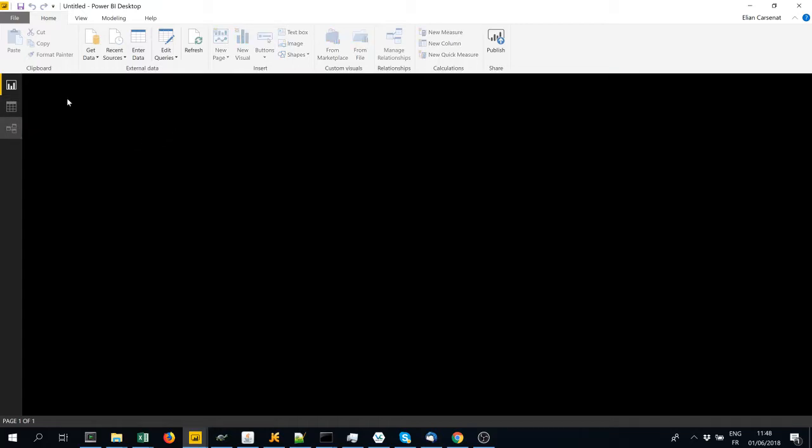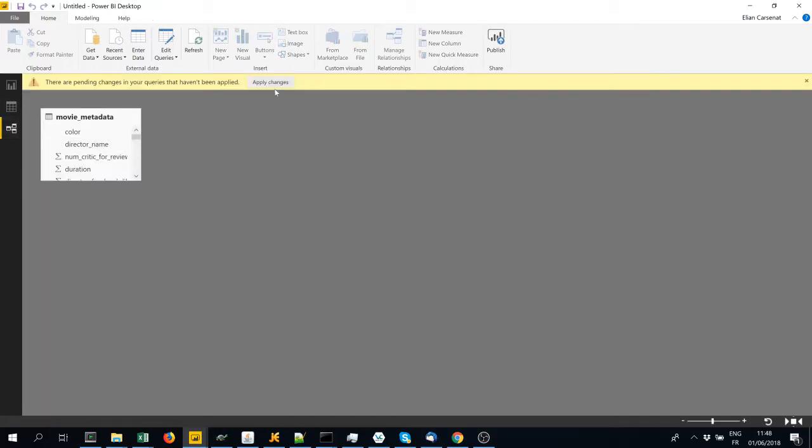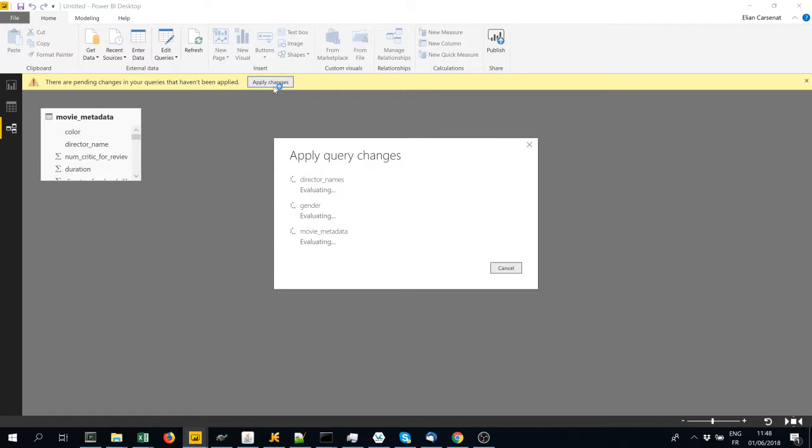First, we will need to verify that all the links between the tables are set properly. So in the movie metadata, we have director names, we have the main actor names.